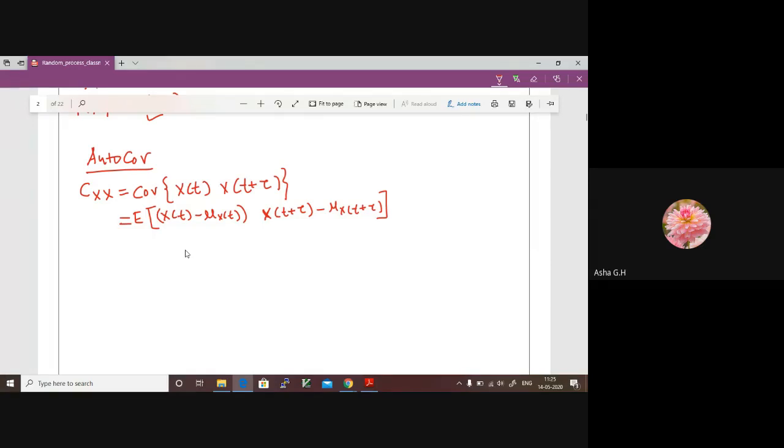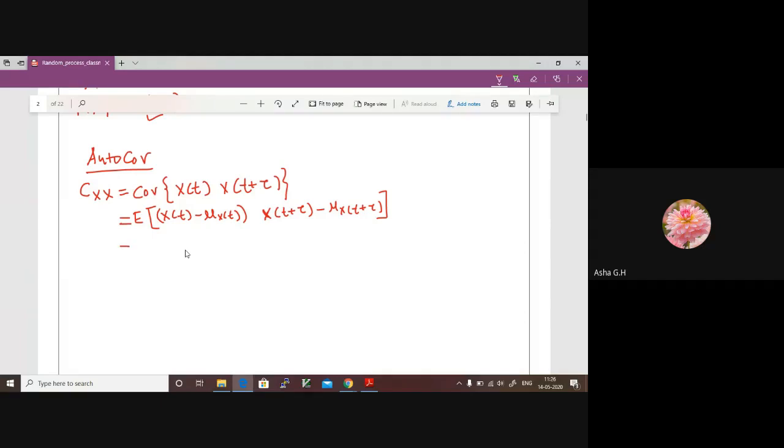If we assume they are independent, we can take the expectation inside, or we can solve it later. You can just multiply these two terms. Taking the expectation inside, x of t into x of t plus tau is one term, x of t times mu x of t plus tau is one term, mu x times x is one term, and mu x of t into mu x of t plus tau is one term.